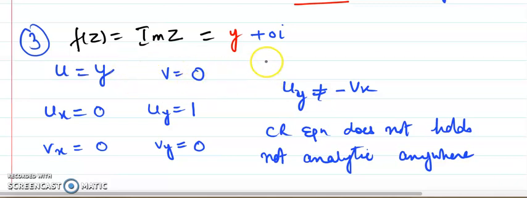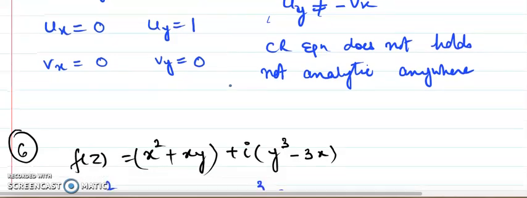So both equations, when they are taken together, we call these two CR equations. So here it is not analytic. Now come to the next one.